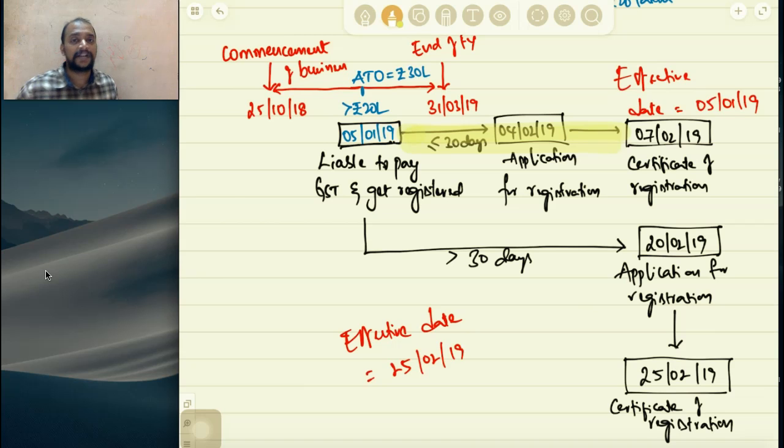What will be the effective date of registration? The date that person is liable to get registered. Now from that date till the date he gets certificate of registration, he will be making outward supplies, but with respect to those outward supplies, he cannot collect GST as and when the supply takes place, so he cannot give a tax invoice. So he can give tax invoice after 7/2/2019 within 1 month, and that tax invoice is known